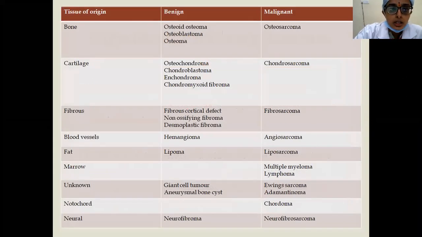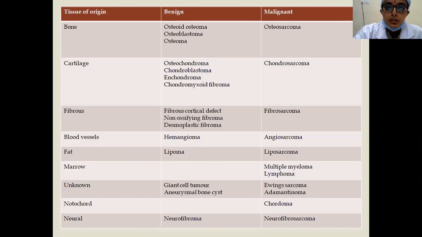So now we are going to see bone tumors by tissue of origin. If the matrix is bony matrix, you have benign tumors: osteoid osteoma, osteoblastoma and osteoma, and the malignant counterpart of these tumors is osteosarcoma. And if the cell of origin is cartilage, or the matrix produced is cartilaginous, then you have benign tumors which produce this cartilage type of matrix: osteochondroma, chondroblastoma, enchondroma, and chondromyxoid fibroma. And the malignant counterpart is chondrosarcoma. And fibrous cortical defect and other things are fibrous tissue in origin.